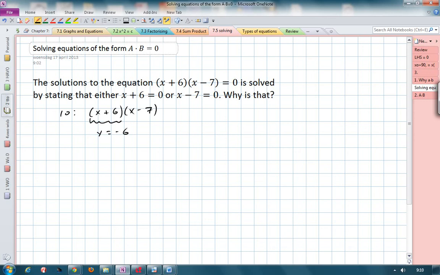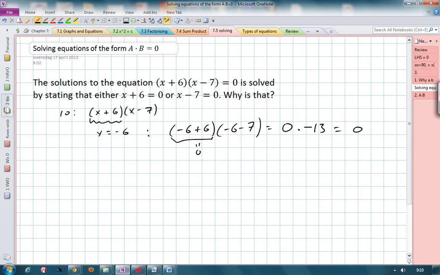And if you now put minus 6 into the equation, you get minus 6 plus 6 times minus 6 minus 7, and that will be equal to 0 times a minus 13. The minus 13 doesn't really matter. The product ends up being 0 because in this case, this part of it is equal to 0.